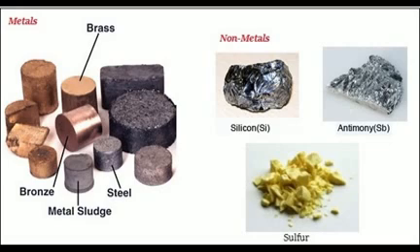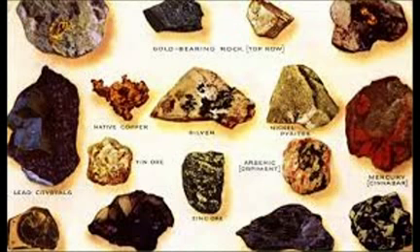Metals in their pure state are very hard and we cannot cut them with a sharp knife. Next is the physical state. All the metals are in solid state at room temperature, except mercury.